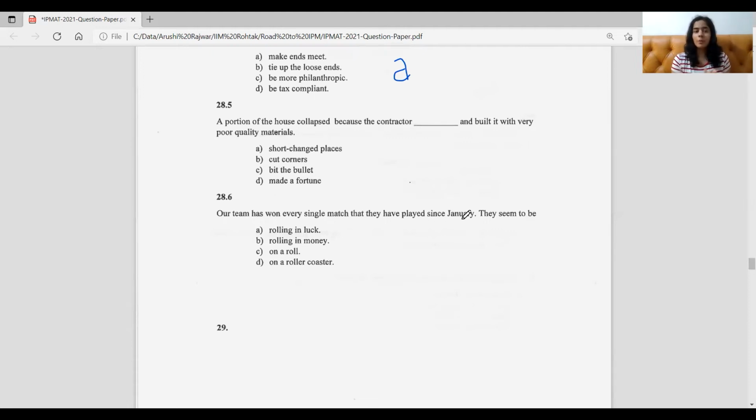So it could be one of the options, but the most suitable, if we see, would be cut corners, because cut corners means to compromise on something just to do it easily, quickly, or in a rush. So that's why cut corners makes more sense here. Last, bit the bullet, just to do something because you were procrastinating for so long and you finally decided to do it. No, that's not why it would be of poor quality and the house would collapse. And last, made a fortune, because the contractor made a fortune and built it with very poor quality material. No sense, right? So that's why we'll go with option B, which is cut corners.